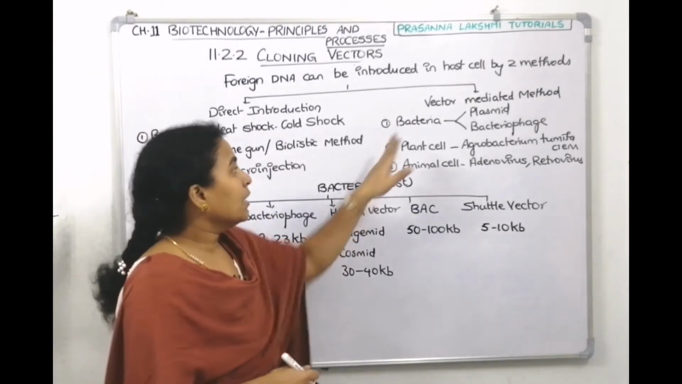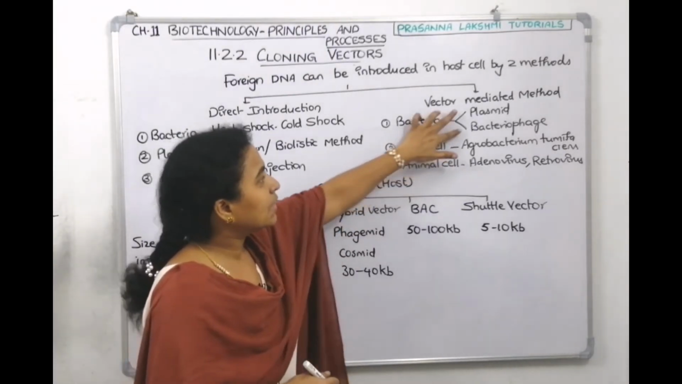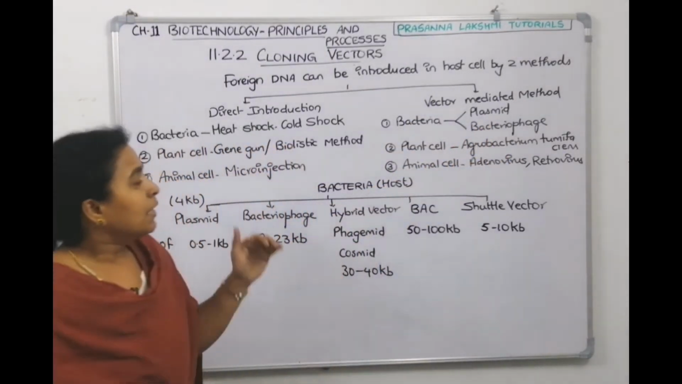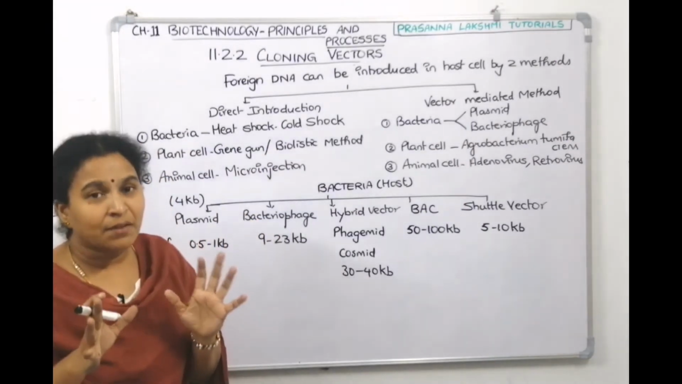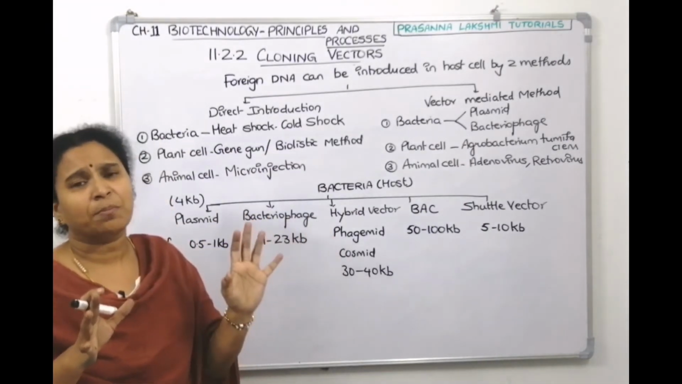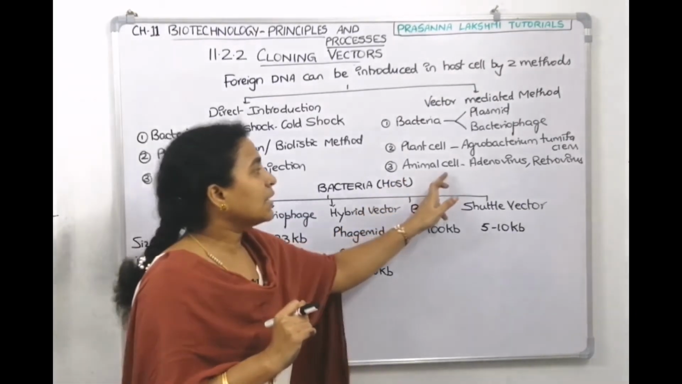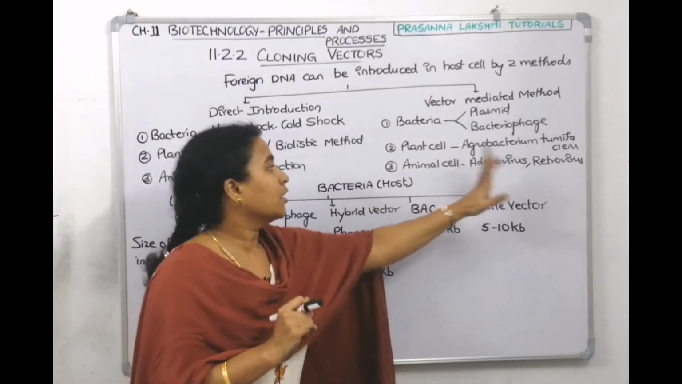Vector mediated method. If it is bacteria, NCERT tells there are two vectors. Plasmid is one vector, bacteriophage is another vector. If it is a plant cell, there is a bacteria which can easily infect all the dicot plants. It is Agrobacterium tumefaciens. Animal cell, either adenovirus will take or retrovirus will take.